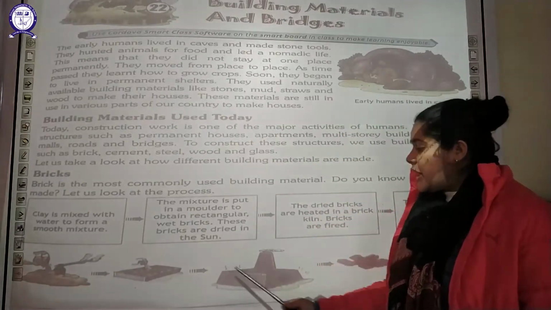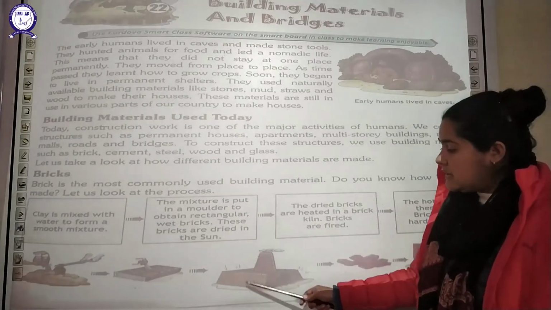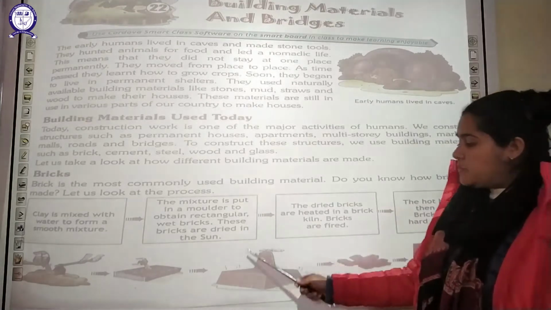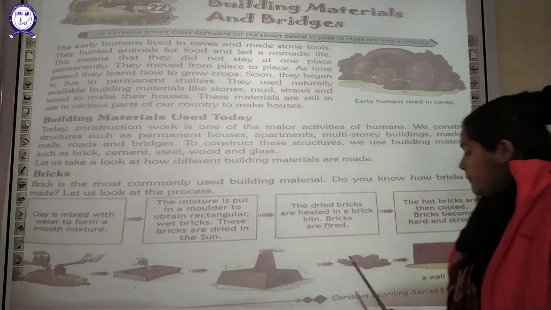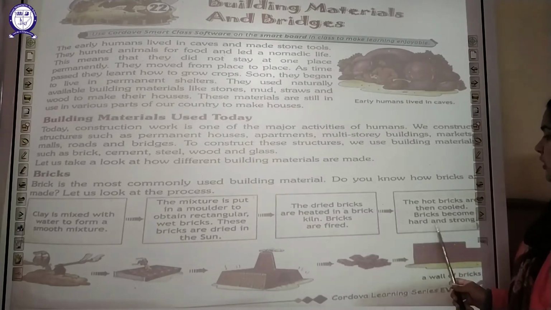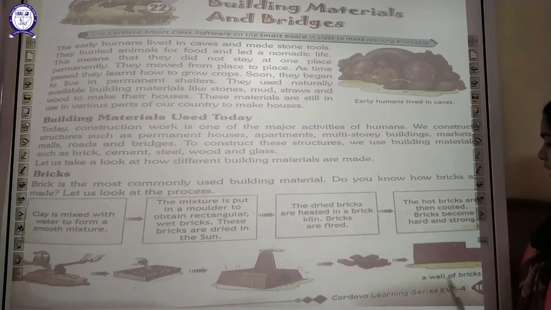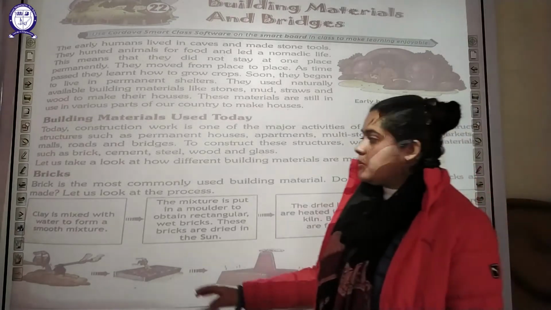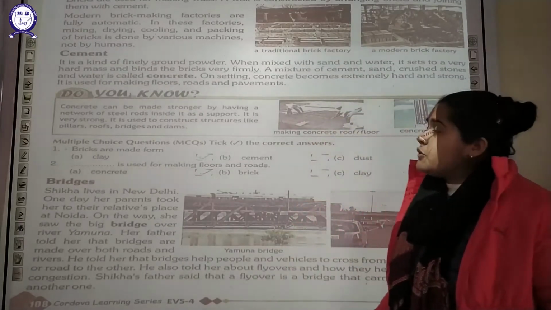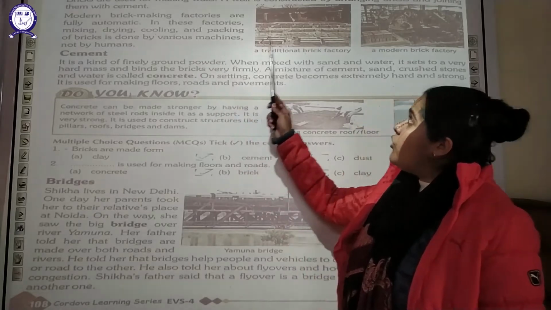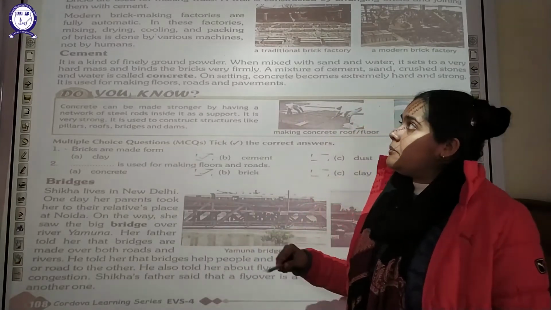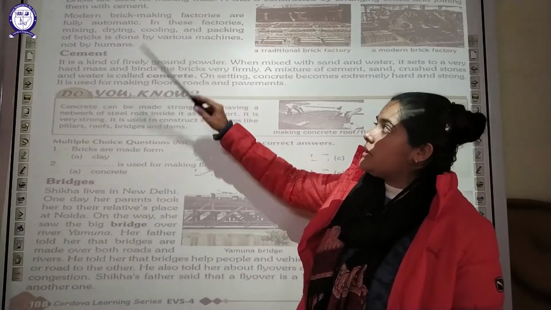Now these dried bricks are heated in a brick kiln. This is a kind of chimney, you can say. This is a burning furnace in which the dried bricks are kept on fire. They are heated. Then these hot bricks are cooled, and when they become cool, they become more hard and strong, and this is how the bricks for the wall are made. This is the most common building material being used. Bricks are generally used for making walls. The walls are constructed by arranging those bricks and joining them with cement, applying cement between one brick and another.